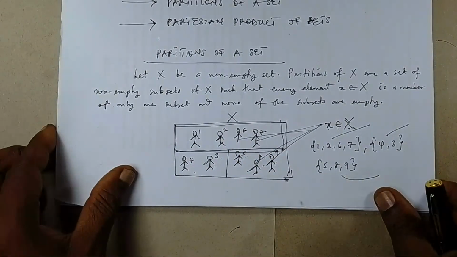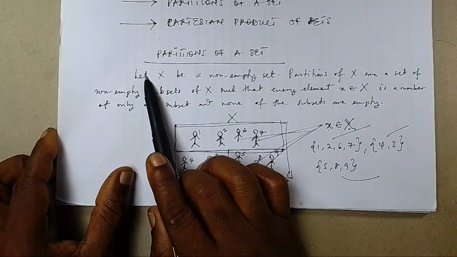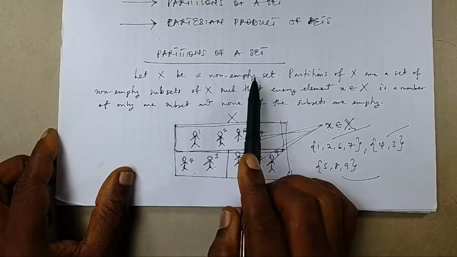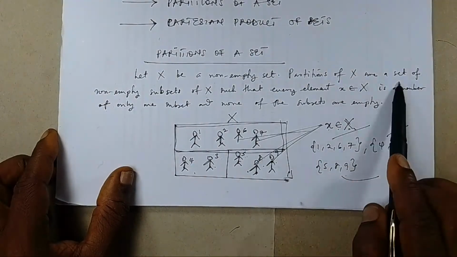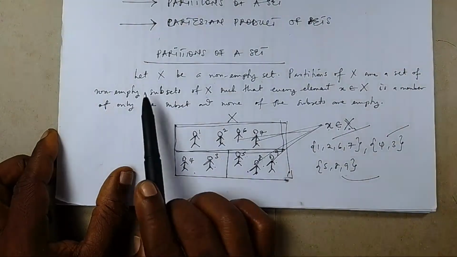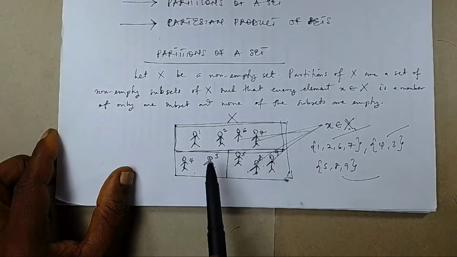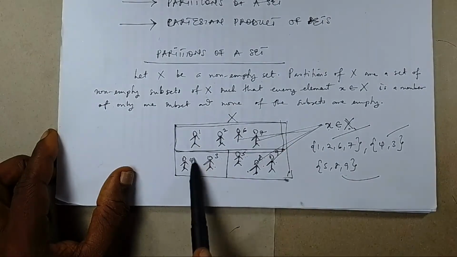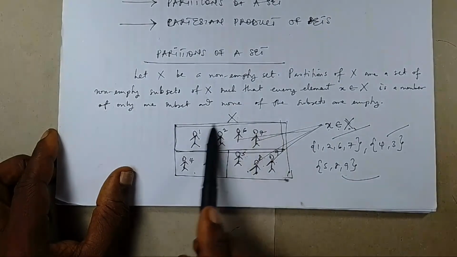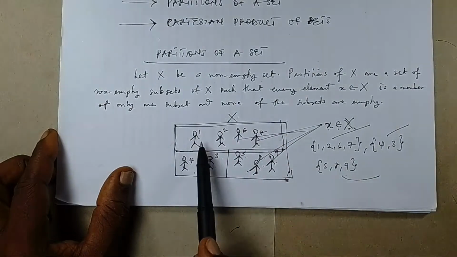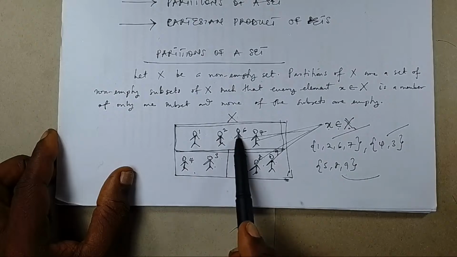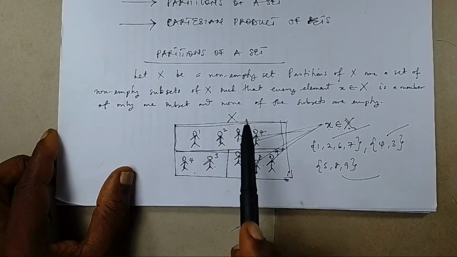So, that being said, let us go over the definition again. Let X be a non-empty set. Partitions of X are a set of non-empty subsets of what? X. Just like this one. We have formed 3 partitions of X, and each of them are non-empty. Number 1. Number 2, each of them contain elements that you cannot find in any other set but themselves.